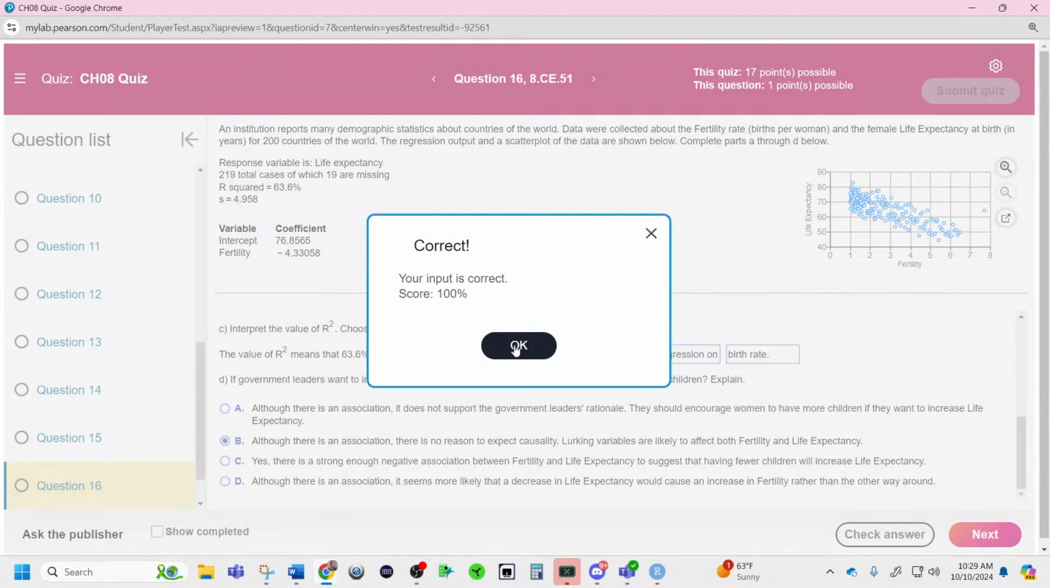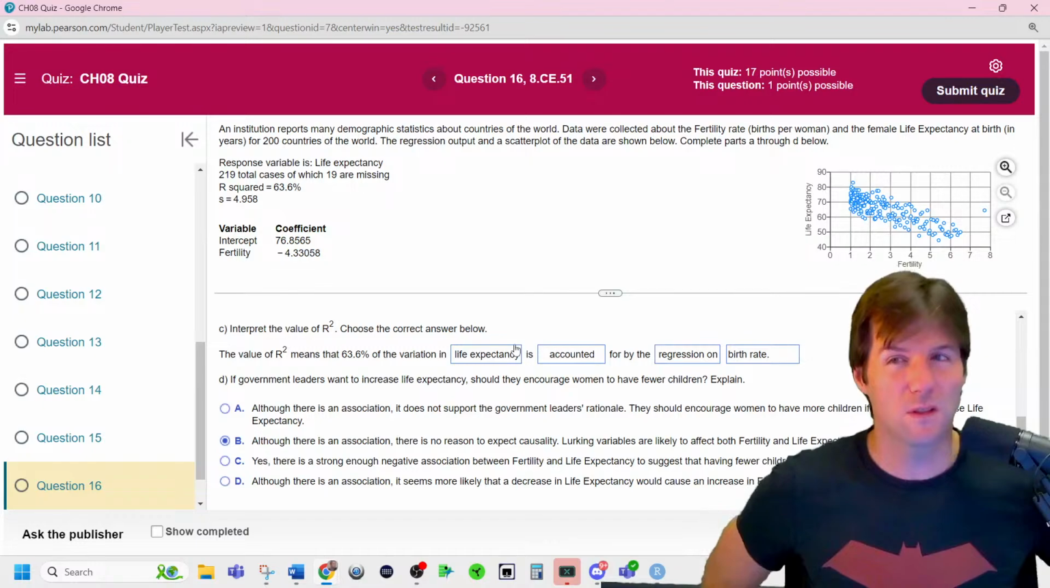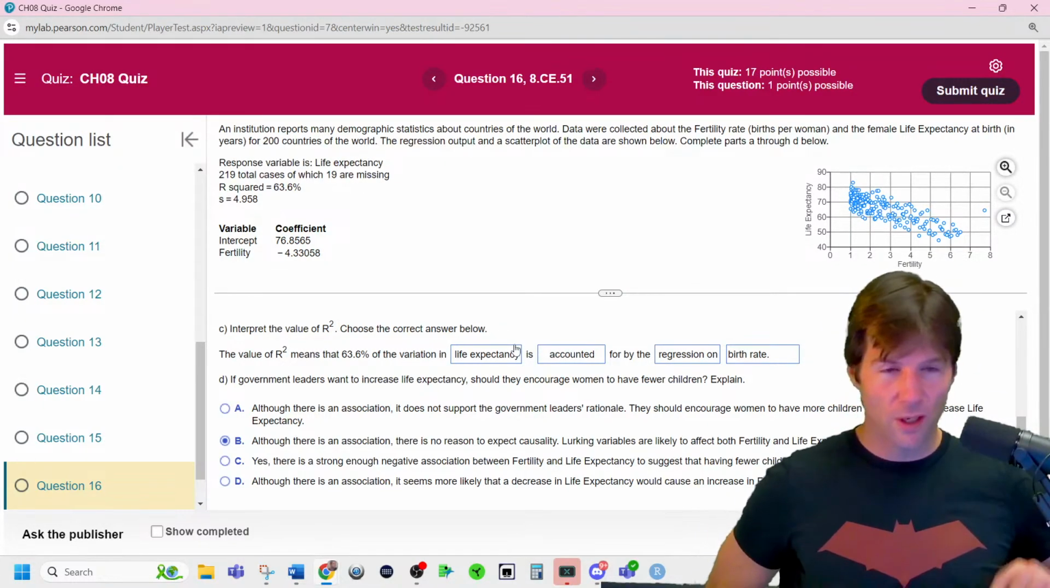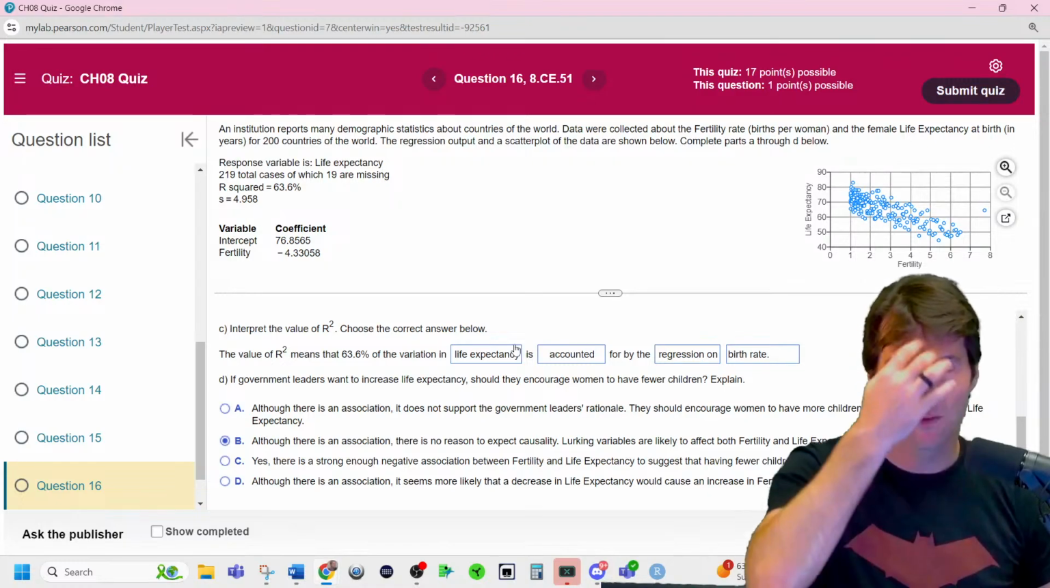Should get 100. We did get 100. That was a pretty good one. Pretty good review on lurking variables. This is one of the better questions. R squared, lurking variables, lots going on in there. Residual plots, all that good stuff.